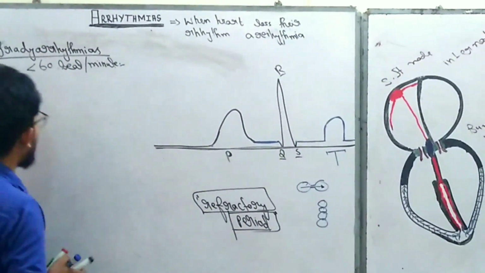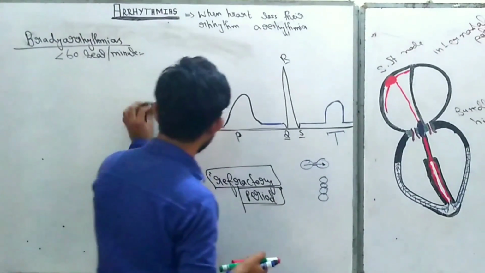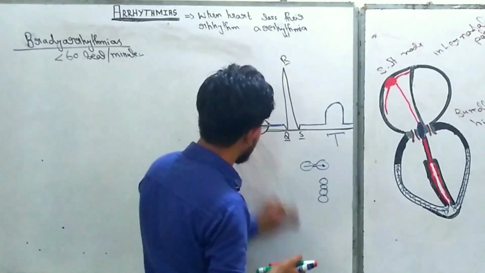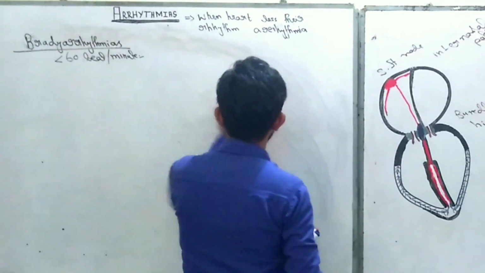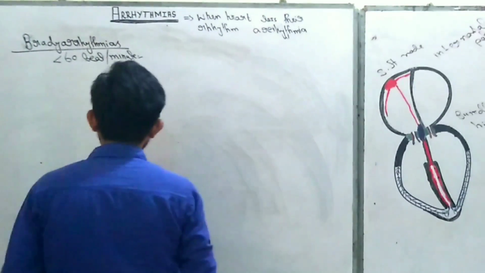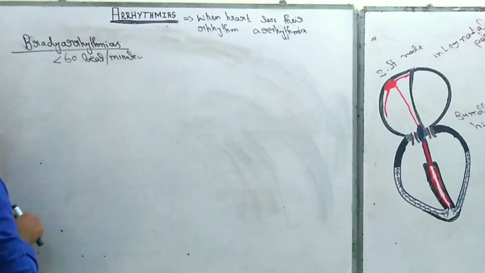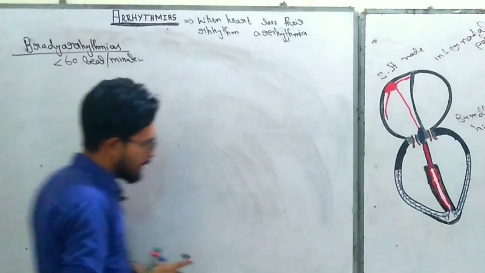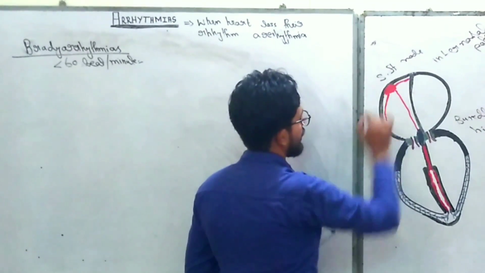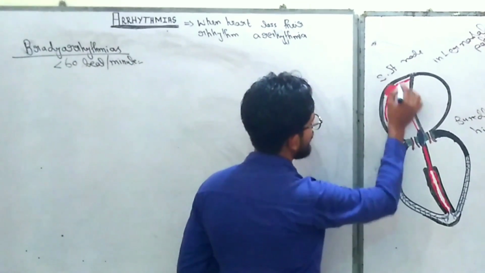So right now, come to the topic of bradyarrhythmia. Bradyarrhythmias are classified on the basis of their location. First of all, I will tell you the bradyarrhythmia that arises from the SA node.